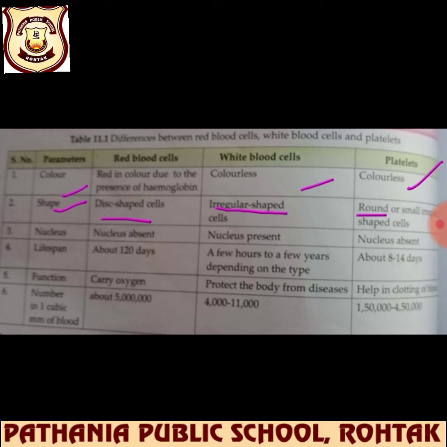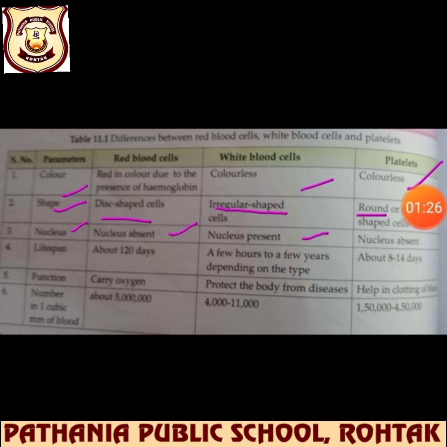Okay. Now next was the nucleus. What about the nucleus? In red blood cells, the nucleus is absent. In white blood cells, the nucleus is present. And in platelets, the nucleus is absent.